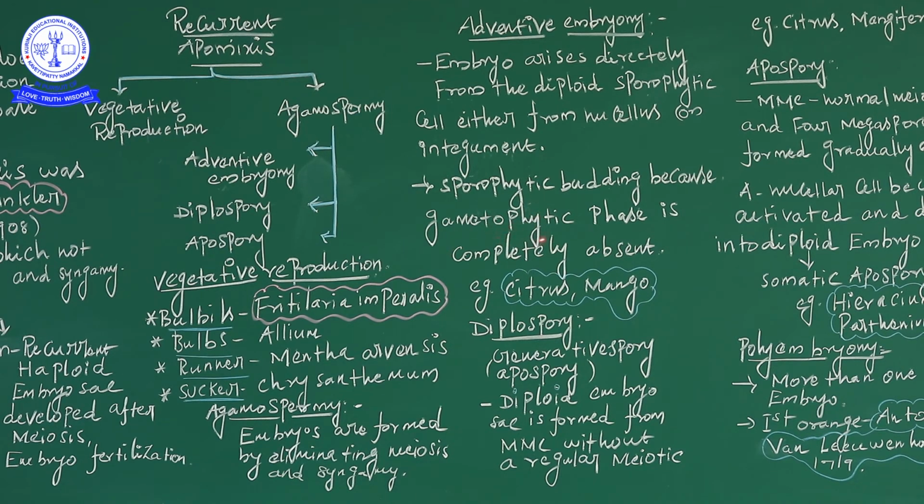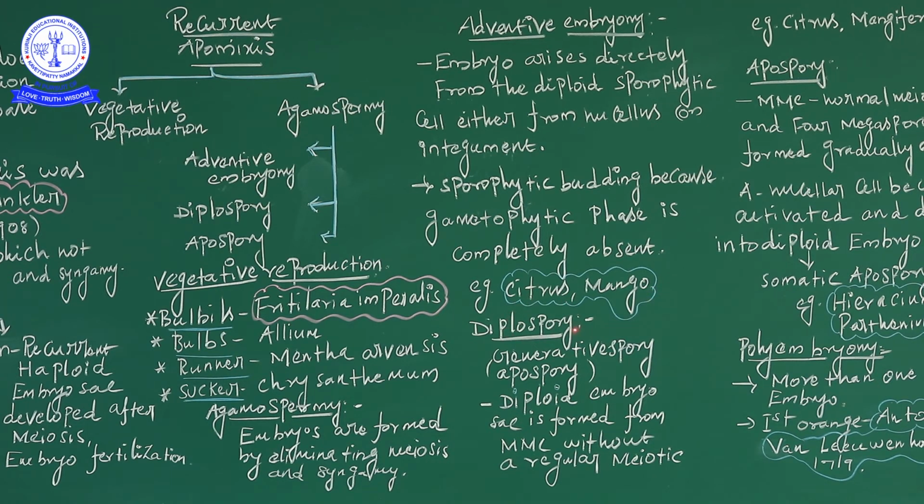The sporophyte depends upon this character. What is the main function of the gametophyte? It provides food material. And sporophytic budding occurs because the gametophytic phase is completely absent. Examples for adventive polyembryony are the plants citrus and mango.